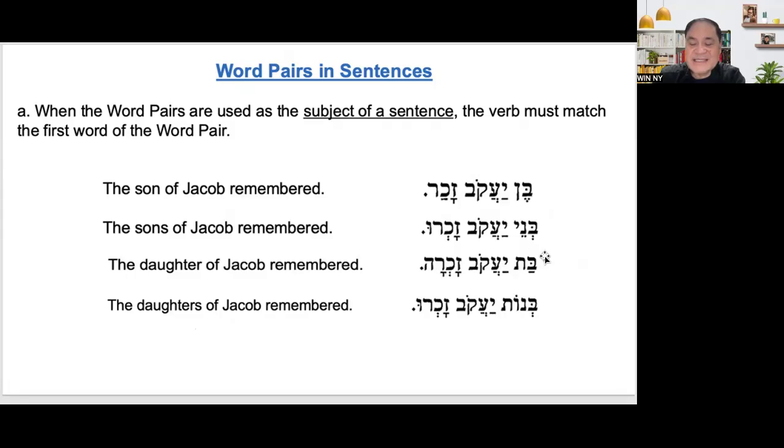So the Bat became Banot, but since it is word pairs, it will be Binot. Binot Yaakov Sakru. Why Sakru? Sakru because this is plural, and this must be plural as well. All right?